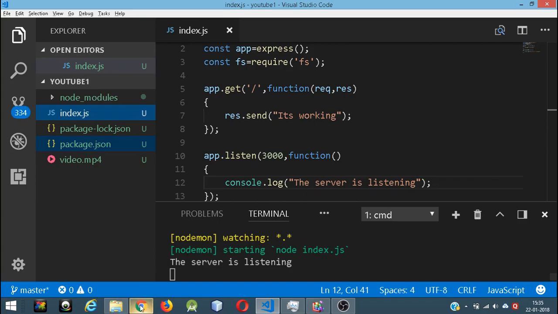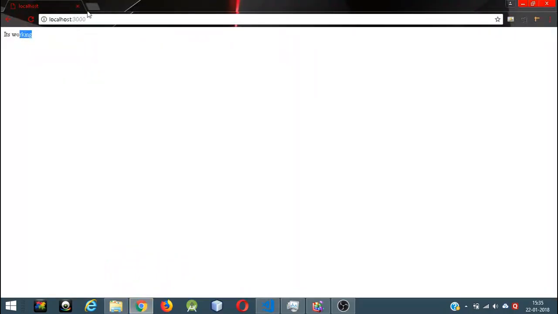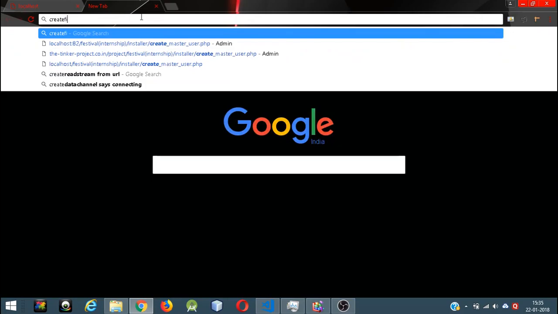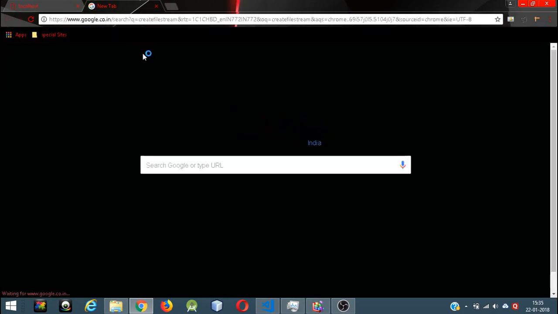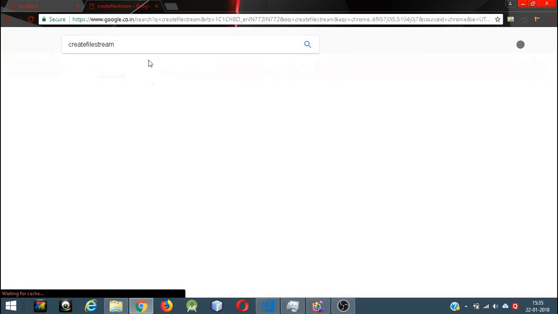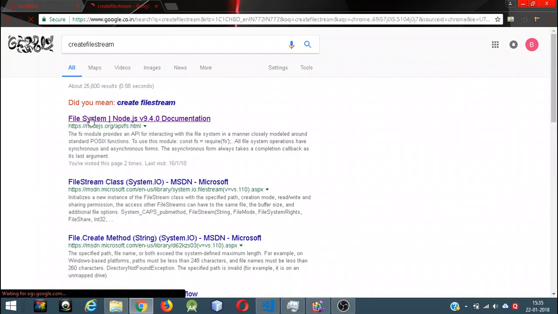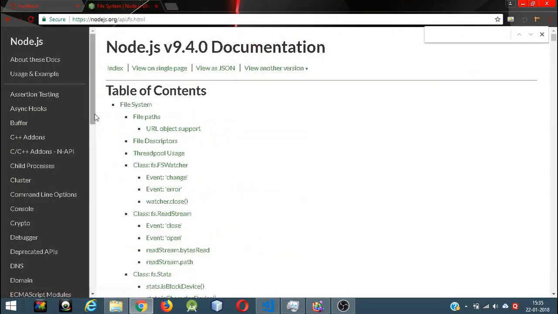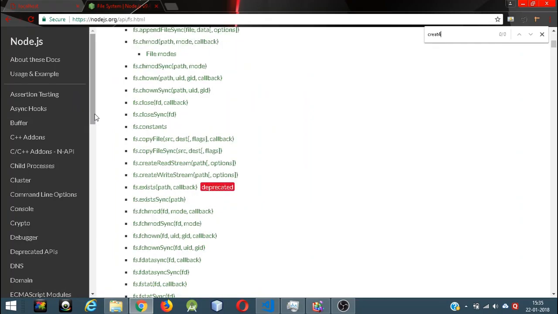So what we need is, we need to grab the file stream. So the command is create file stream. So let's see the documentation, so that you can go back, and it's going to be easier for you if you know how to search what you want to use. So create file stream, we need something called create file stream, so we're going to search for create file stream. So control F and create